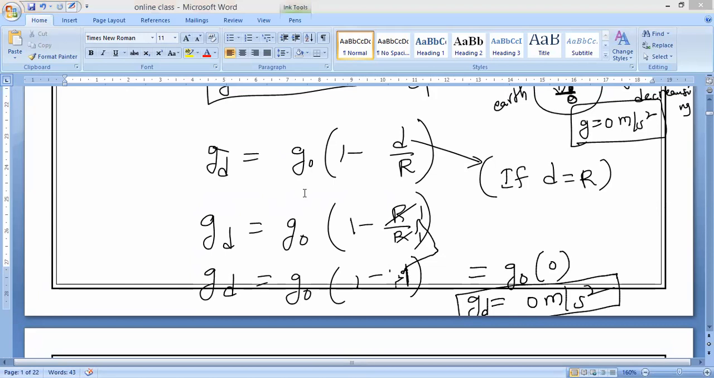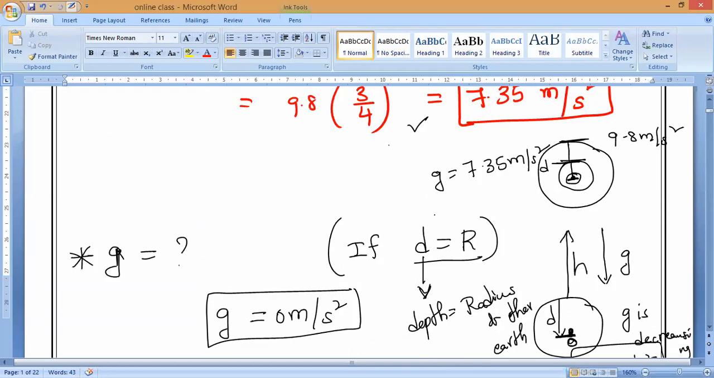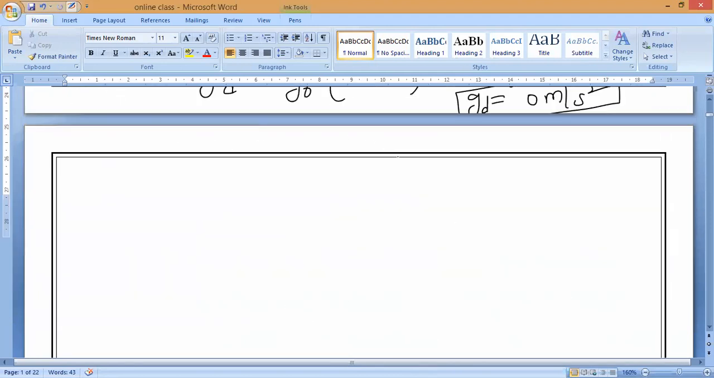Okay. Manya, do you understand? Now you understand your question, why 0 meter per second square? Are you clear, Manya? Please respond, everybody. Yes, sir. Are you understanding, Jayvarshi?